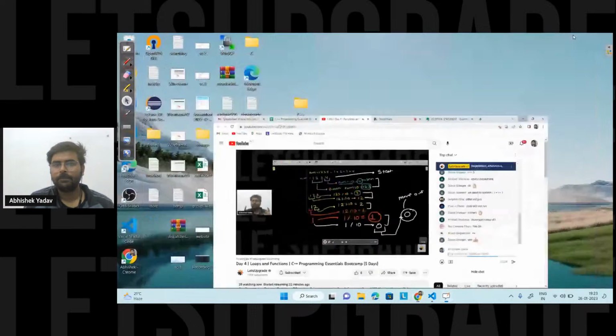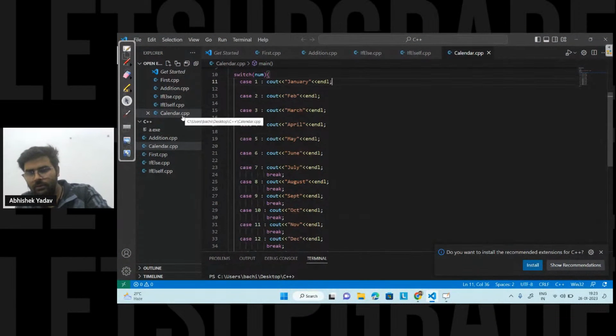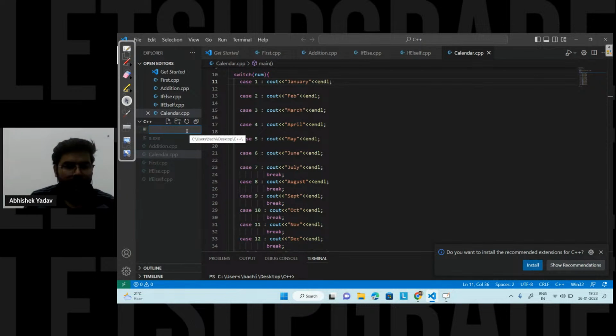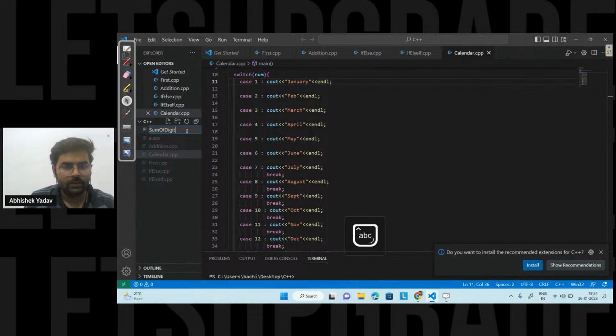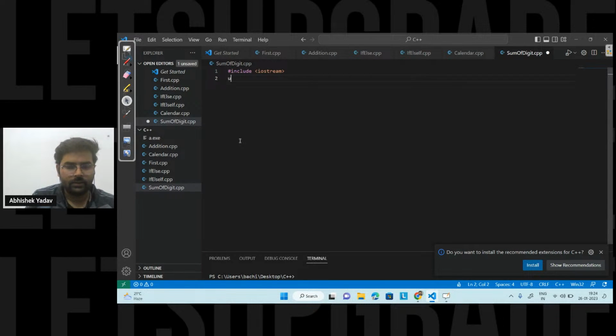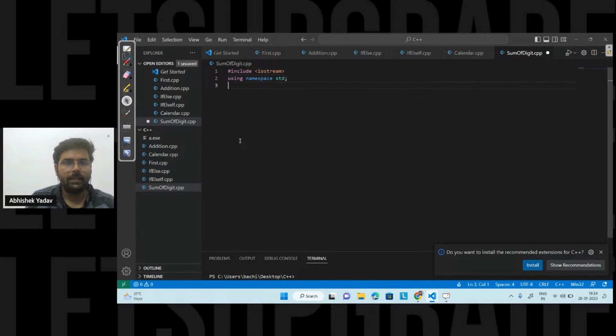So here, the logic is clear, right? Let's create a new file, that is sum of digit dot cpp, and I want hash include iostream, using namespace std, right? This I have already explained, why we are using this.